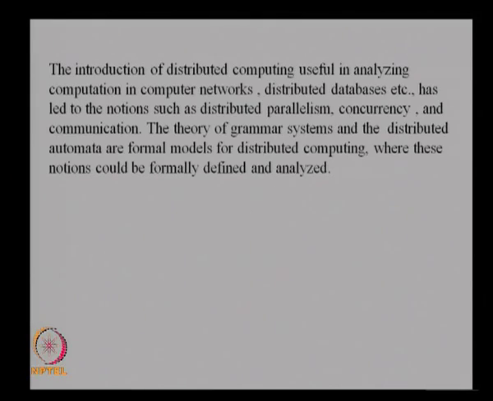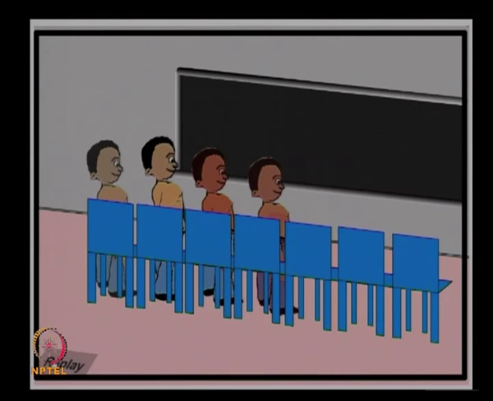So, the idea is that of a sequential processing. All the students do not solve the problem simultaneously; one by one they come and solve a portion of the problem and then the next student takes over. So, that is why this is called a blackboard model. So, let us see how it works.